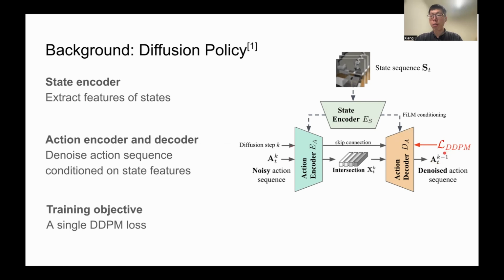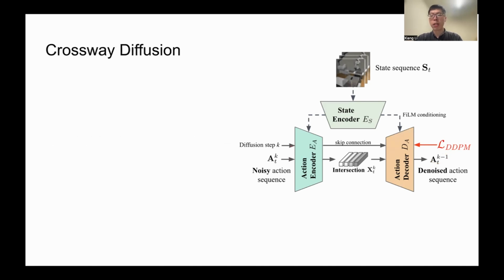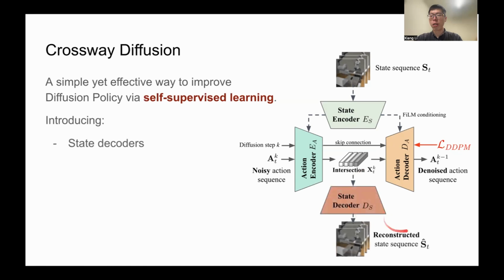Starting from here, we propose our method, Crossway Diffusion, a simple yet effective way to improve diffusion policy via state reconstruction. Crossway Diffusion extends the existing framework of diffusion policy by introducing a state decoder and a state reconstruction objective.